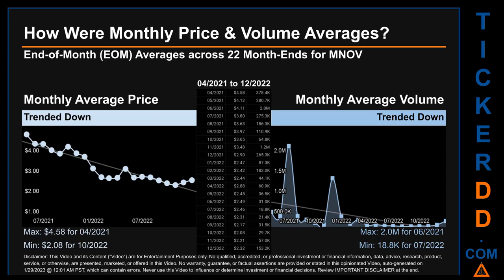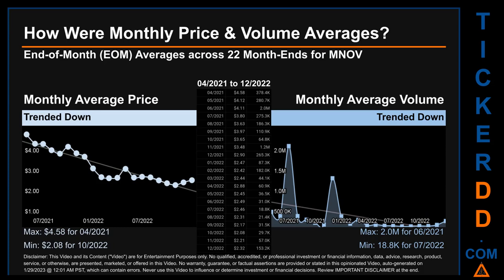How were price and volume averages for MNOV? Across 449 trading days, there were a total of 22 month ends, of which monthly averages for daily price and volume were calculated. Overall, monthly price average trended down while monthly volume average trended down. The maximum end-of-month average price was $4.58 for 04/2021 while the minimum was $2.08 for 10/2020.